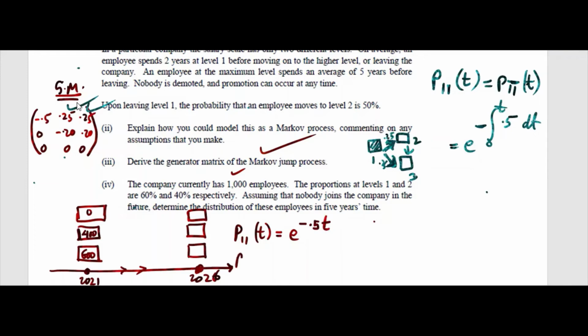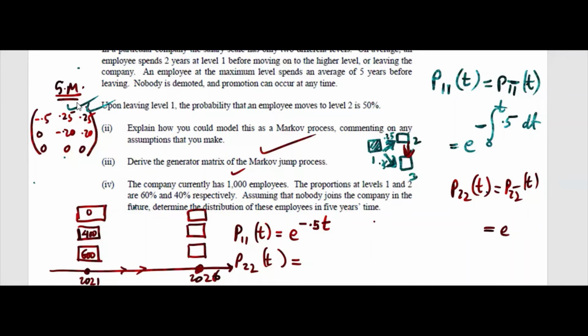How about P22? If I write P22 here, again there is no inward entry to 2, so that will be equal to P22 bar. When you write P22 bar here, there is one arrow going out of 2, so it will not be 0 for sure, but you have to write 2 to 3.